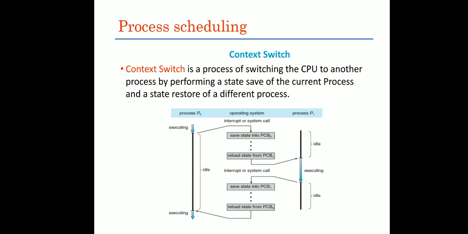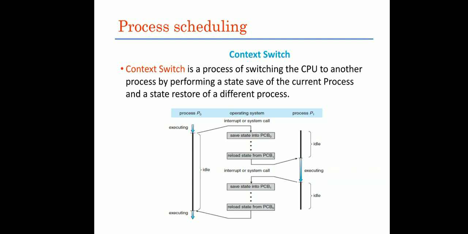Then the scheduler will allocate P2 for execution. P2 has not yet completed its task. So P1 stores its state in its process control block, and the scheduler restores the state of P2 from the process control block of P2.